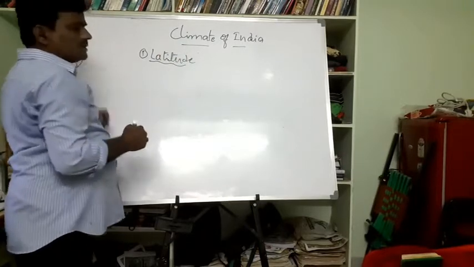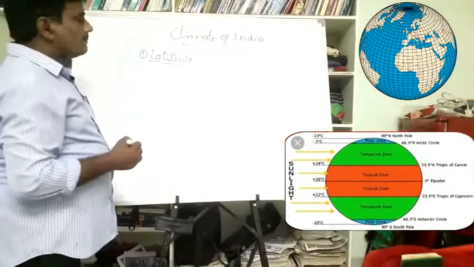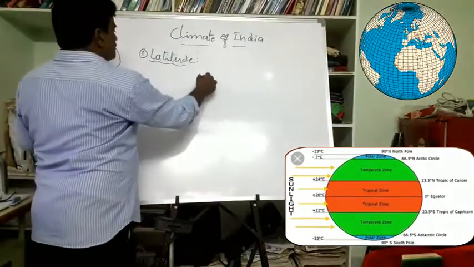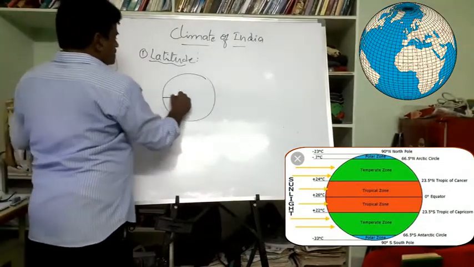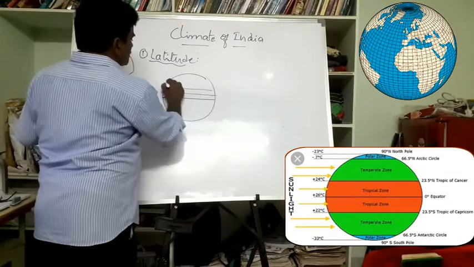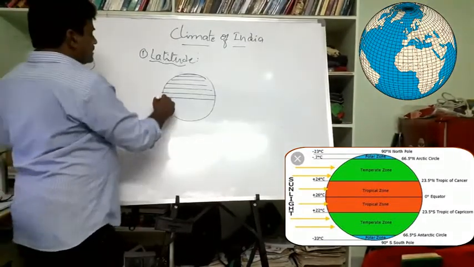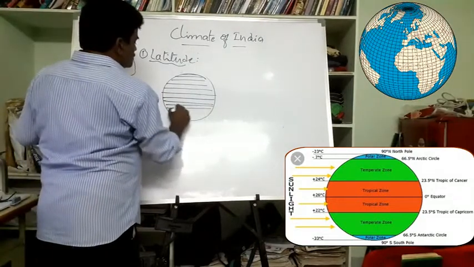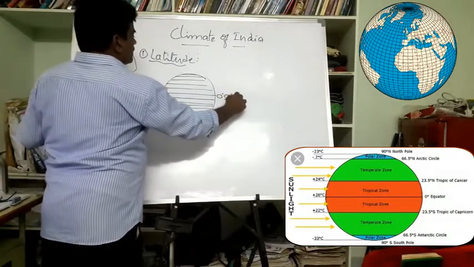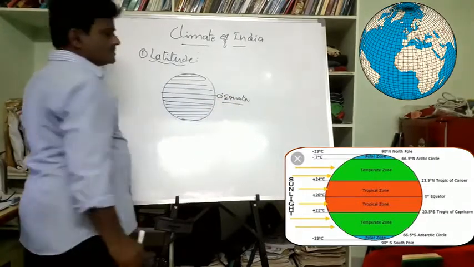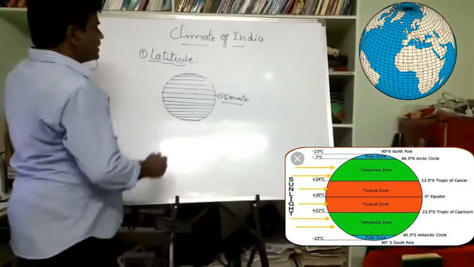I think in 9th class we learned latitude. Latitudes are nothing but parallels. Look at this, talking about the earth, there are some parallel lines, also called imaginary lines, also called circles. This one is called the equator, nothing but 0 degrees latitude.